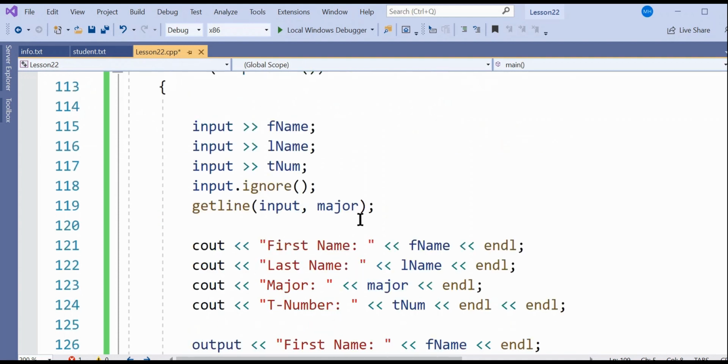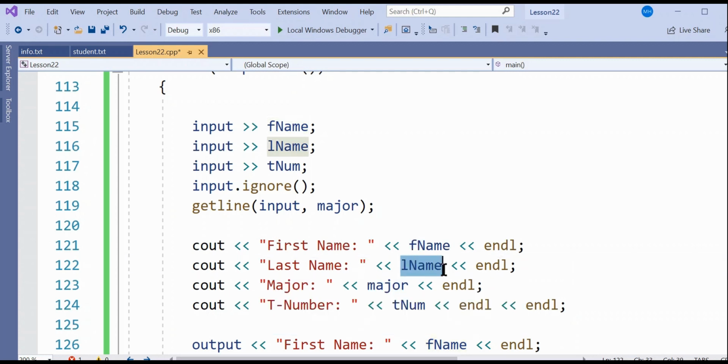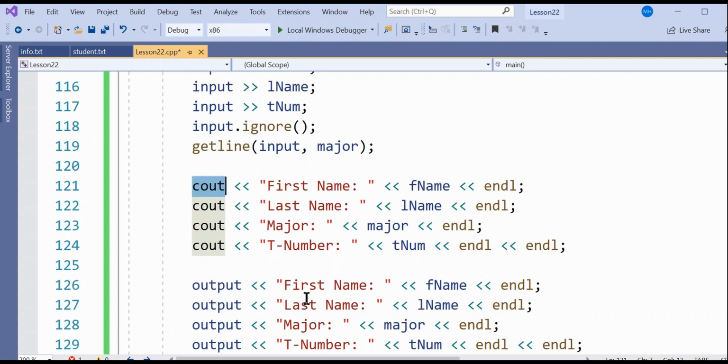After we read the information, we cout their first name, and here's the variable that holds the first name. Cout last name is, and here's their last name. Cout their major that they chose; major is the variable that holds that. And then their T number is, and TNUM is the variable that holds that. That all goes with cout, which means it goes to the screen. This is the exact same thing, only we used output, which is our output file, and it has the exact same information and goes to output.